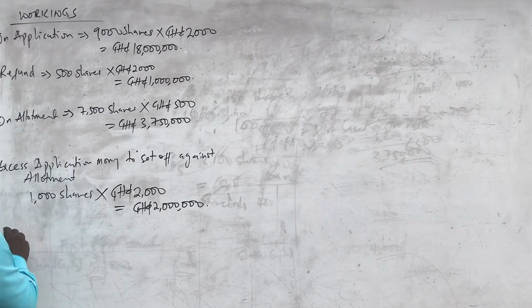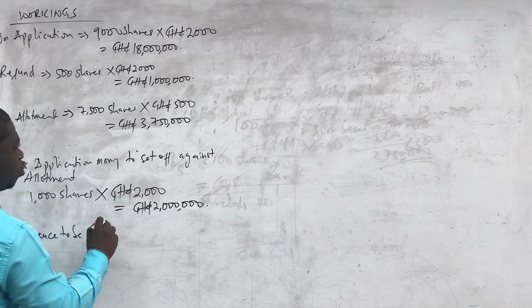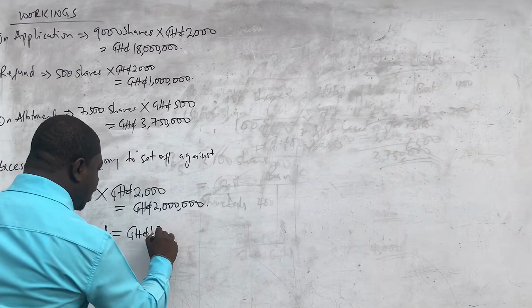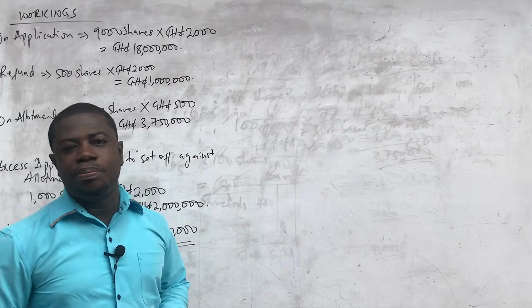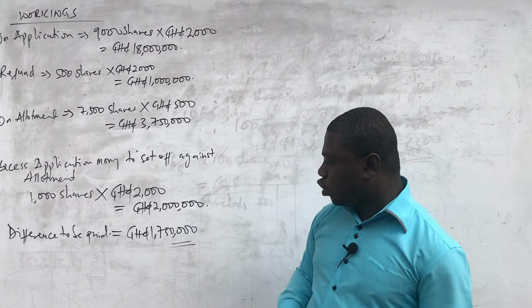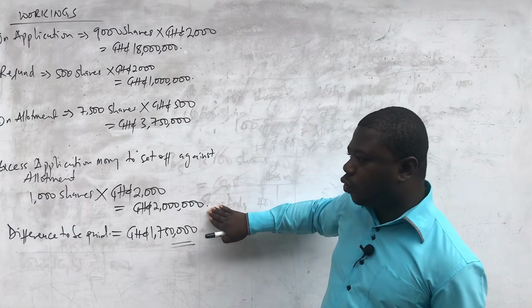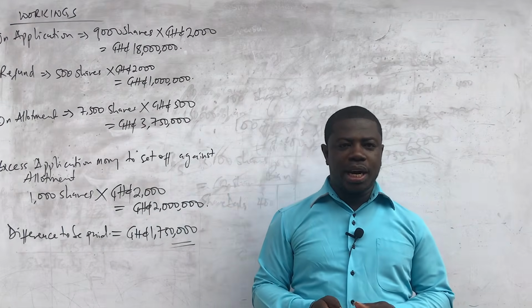And so the difference to be paid is going to be this minus that, which is going to give us 1,750,000 Ghana cedis. That is the money to be paid on allotment. This is the money due on allotment. This is how much we are using as a set-off. And so this is how much they are actually going to pay into our bank account.